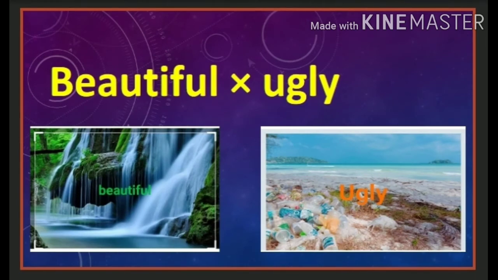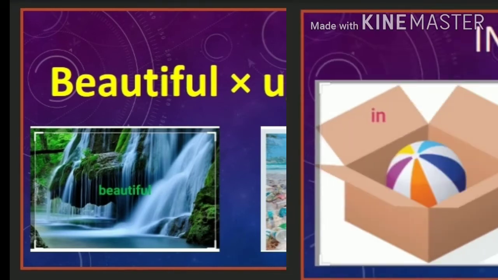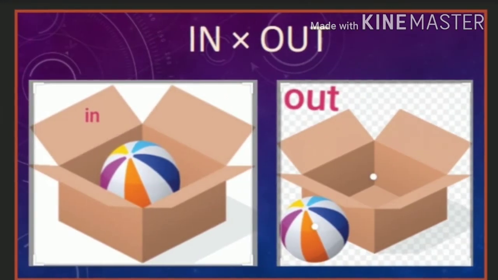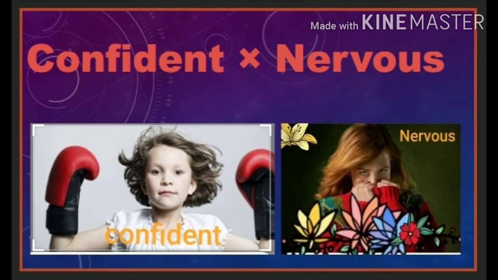Beautiful, ugly. The waterfall looks beautiful. The bank of a river looks ugly. In, out. The ball is in the box. The ball is out of the box. Confident, nervous. We can see a confident girl in the first picture. In the second picture, we can see a nervous girl.